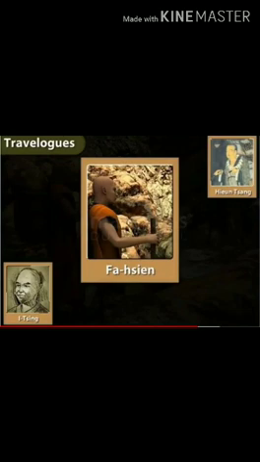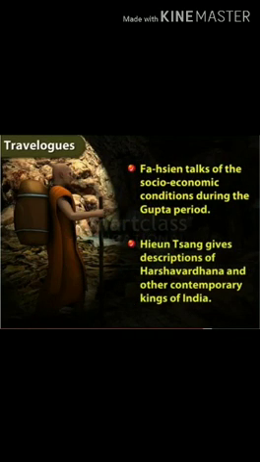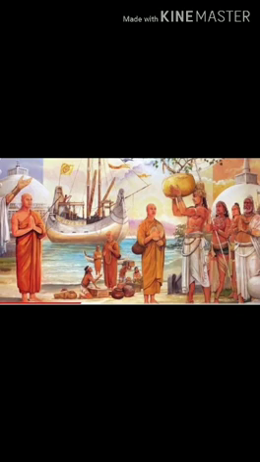The other account was the account of the Chinese traveler Fahien, who visited India during Chandragupta II. Chandragupta II was also called Vikramaditya. He collected Buddhist literature from India and Sri Lanka and went back to China. The other Chinese traveler, by name Hiuen Tsang, was a Buddhist pilgrim.